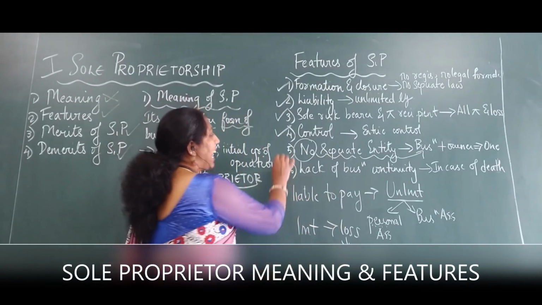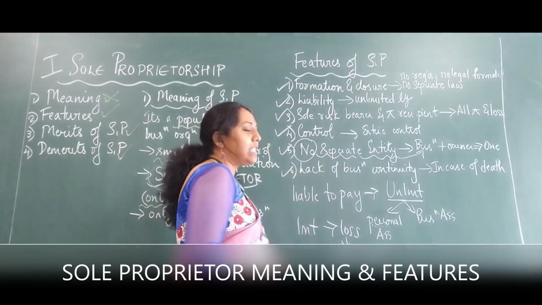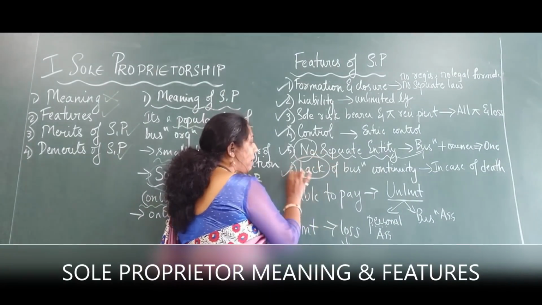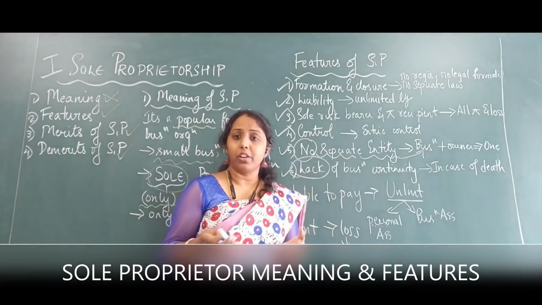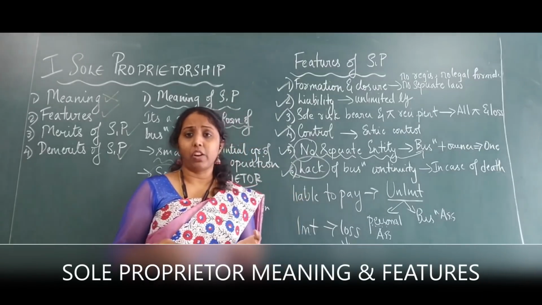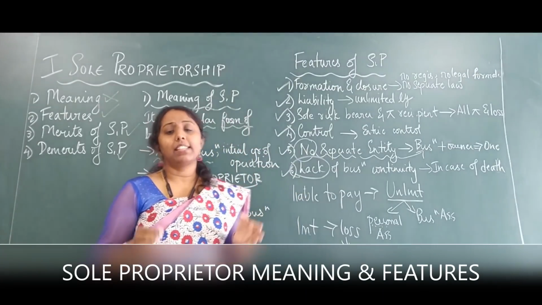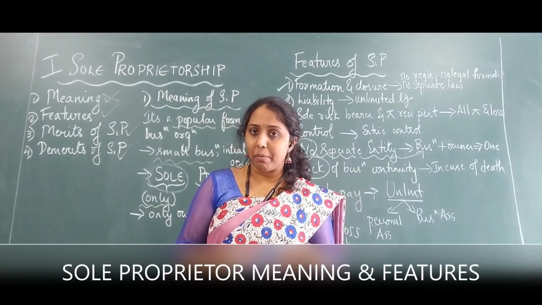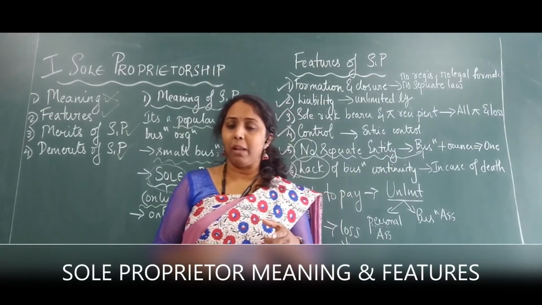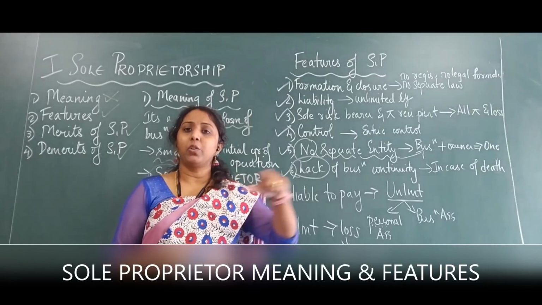Next one is lack of business continuity. What is lack? Lack means the business cannot continue. Why can the business not continue forever? In case he dies, his son will help him to continue the business. His daughter will help to continue the business. But is it going to be permanent?